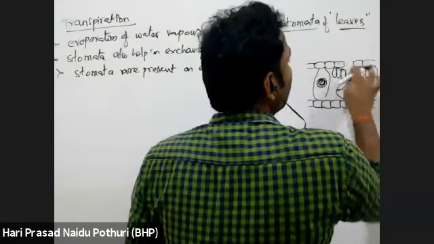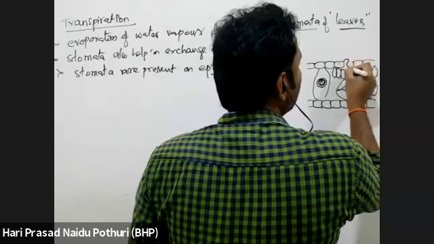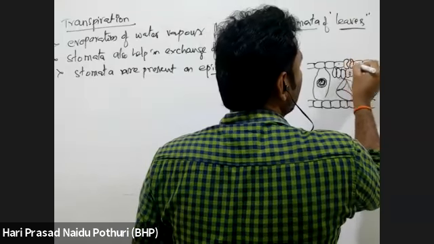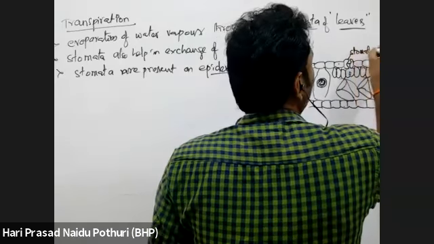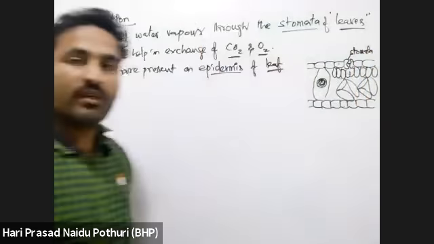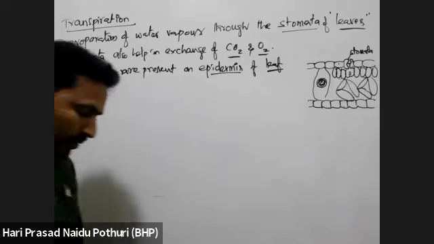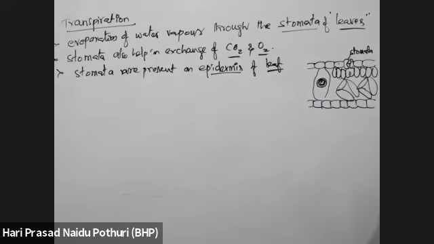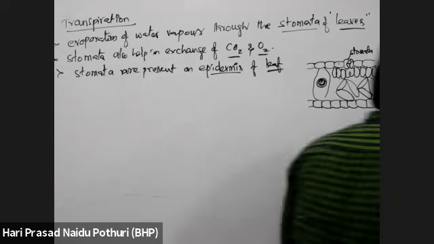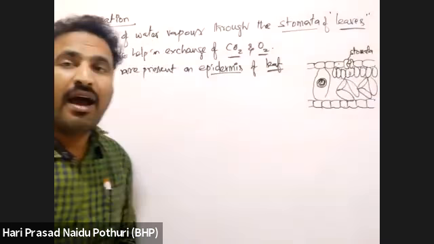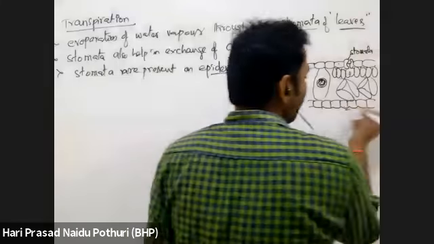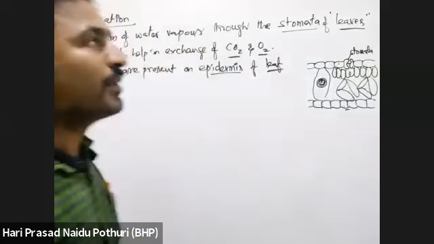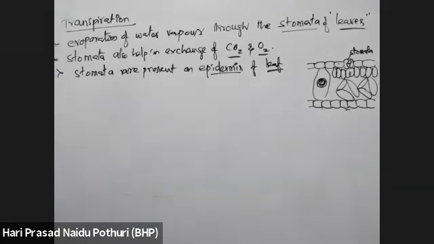This epidermis has some small openings which are called stomata. Here the upper surface is the abaxial surface and the lower surface is the adaxial surface. The stomata may be present on one side or both sides.